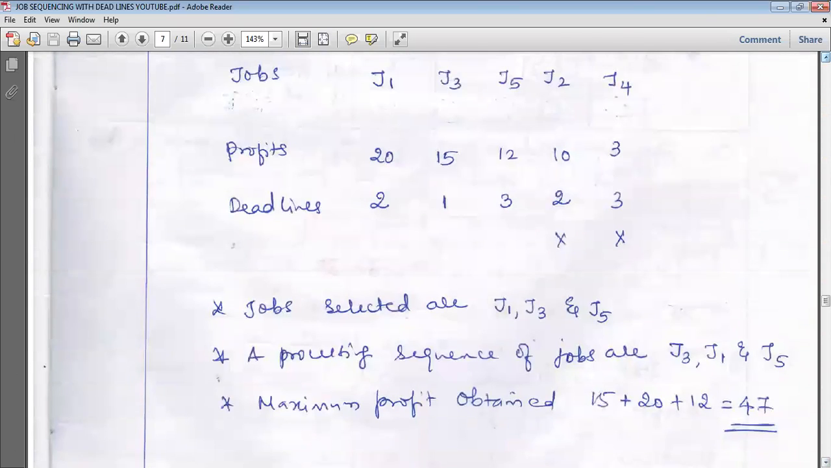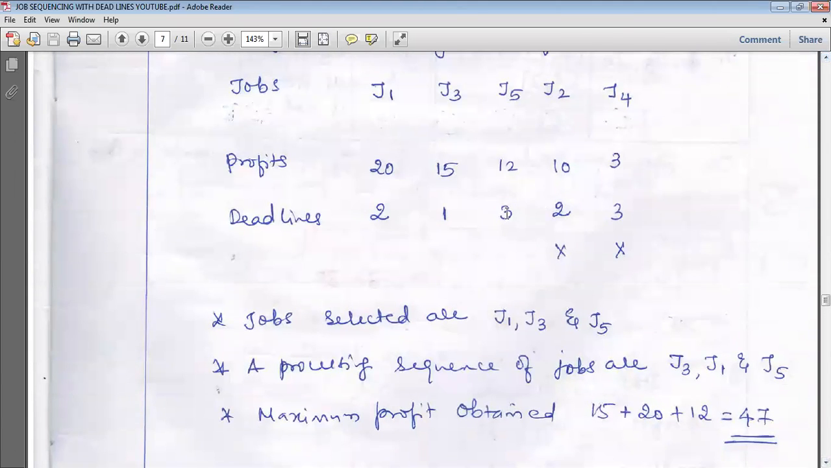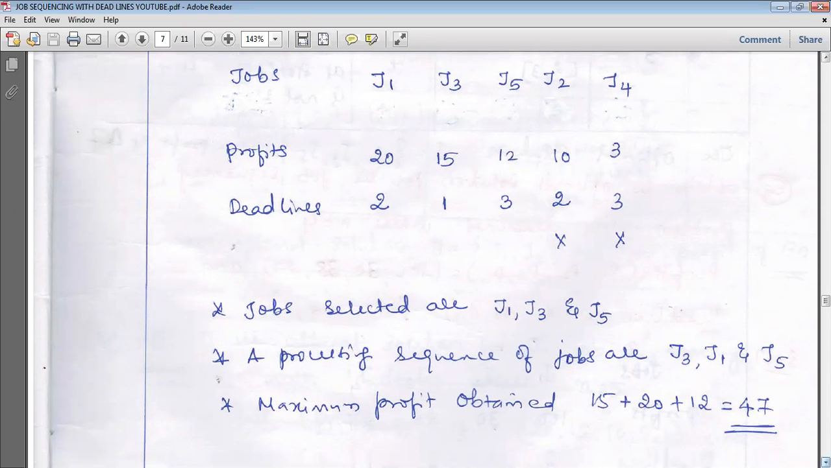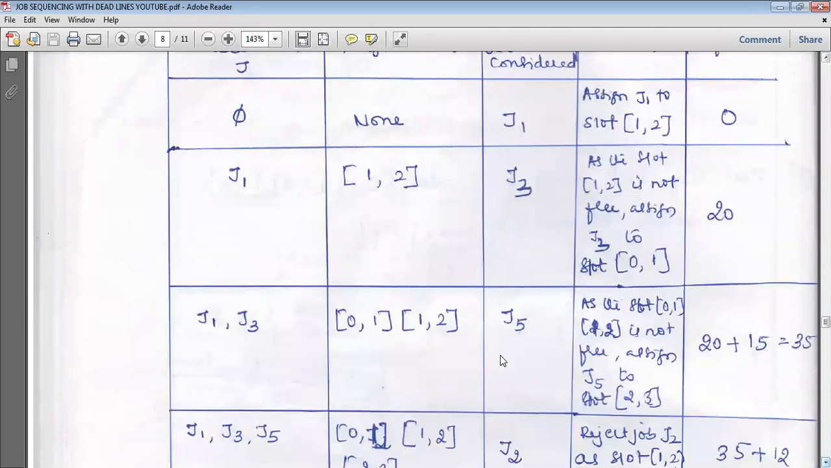So go to the job J5. What is the time slot required here? The third one, that is 2 to 3. What is the profit we are going to get? 12 rupees. So go here and check J5: as the slots 0 to 1 and 1 to 2 are not free, assign J5 to slot 0 to 3 as he is ready to wait for 3 hours. So the time slot 0 to 3 can be assigned to the job J5.